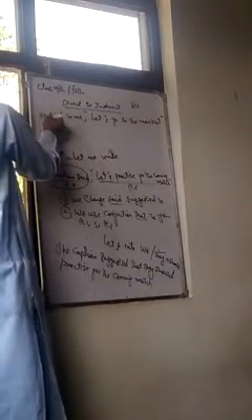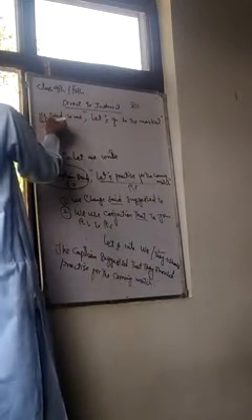Dear students, one more example that I am going to give in order to make it clear. In this manner: he said to me, let us go to the market. Dear students, the subject is he, the object is me.